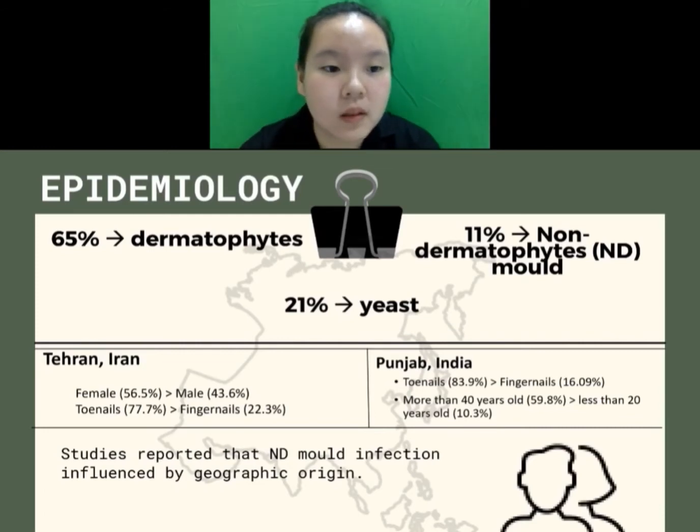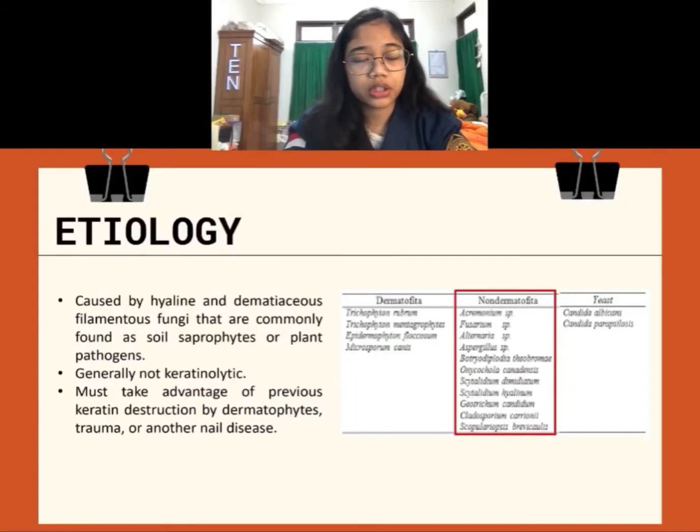Thank you. My name is April, student number 237. So I would like to continue explaining about the etiology of non-dermatophyte onychomycosis or NDO. It is caused by hyaline and dematiaceous filamentous fungi that are commonly found as soil saprophytes and plant pathogens. Unlike dermatophytes, they are generally not keratinolytic. So they live in the unkeratinized intracellular cement of the host tissue and must take advantage of previous keratin destruction by dermatophytes, trauma, or another nail disease. For this reason, they are commonly considered as secondary invaders of the nail plate.